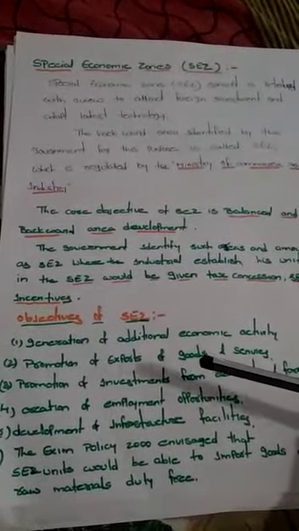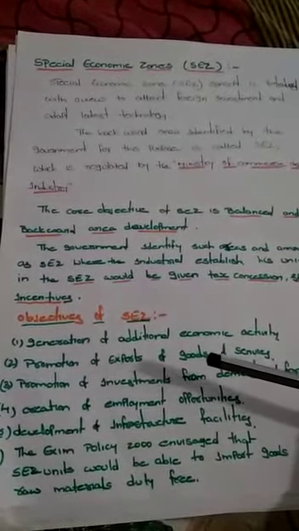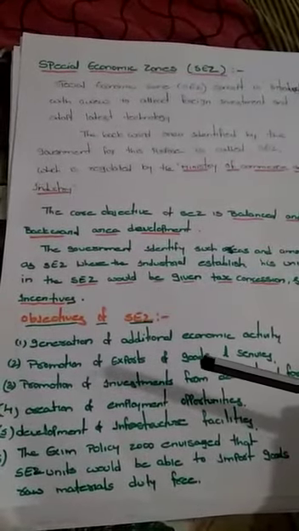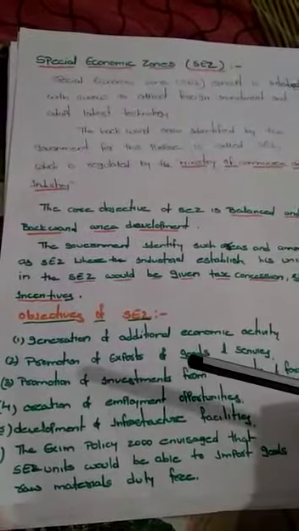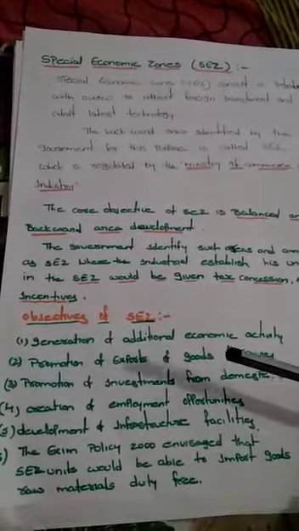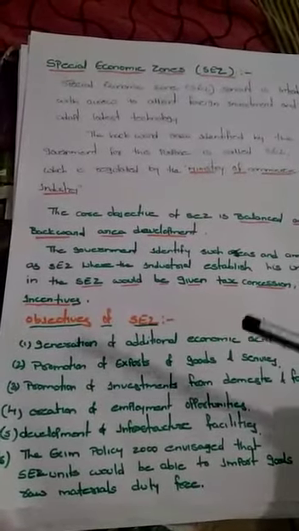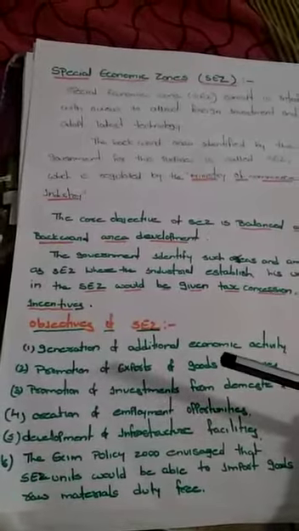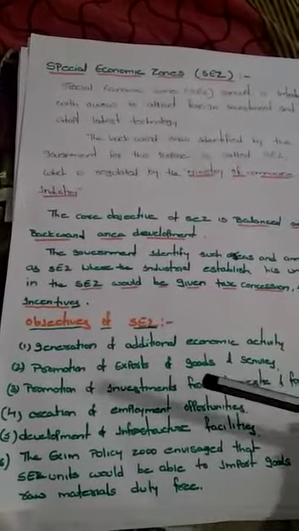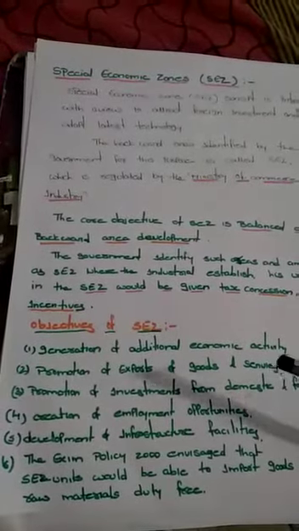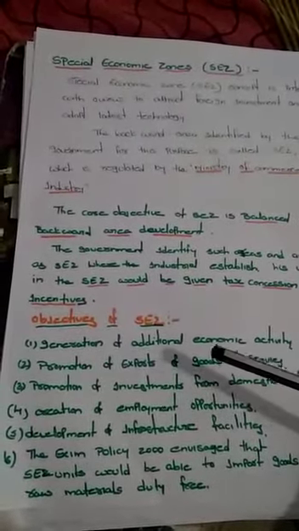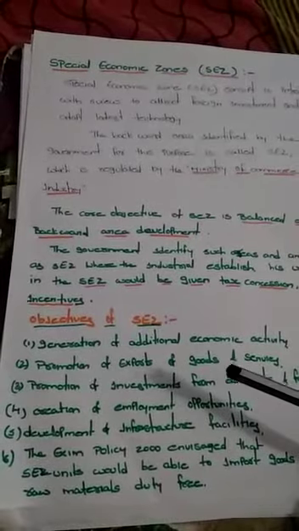The next one is promotion of exports of goods and services. When a backward area is announced as a SEZ, some special offers are given by the government. So many industrialists come up with many industries, and they start manufacturing more goods, so that instead of importing the goods from other countries, we are able to export more goods and services to other countries. This is about the promotion of export of goods and services.